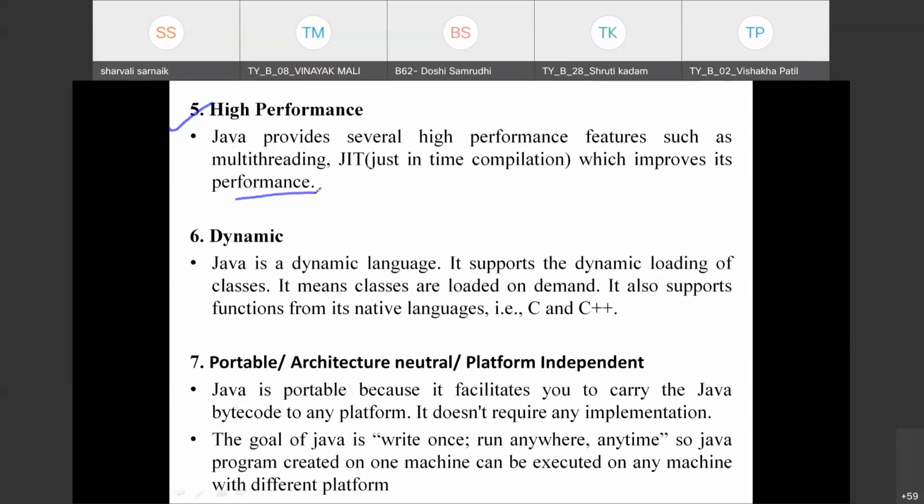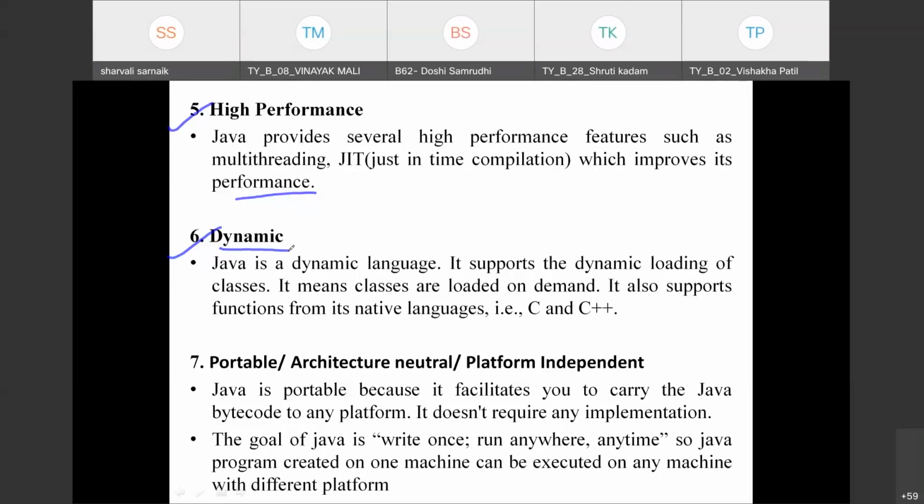Next feature is Java is dynamic. We say Java is a dynamic language because it supports dynamic loading of classes. It means classes are loaded on demand, and it supports functions from its native languages C and C++. We can dynamically allocate some data, or we can use dynamic classes. So we say Java is dynamic.